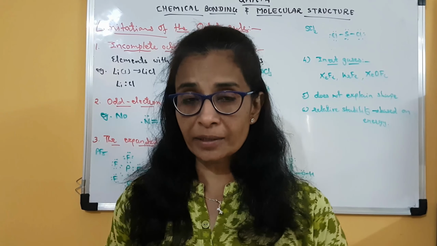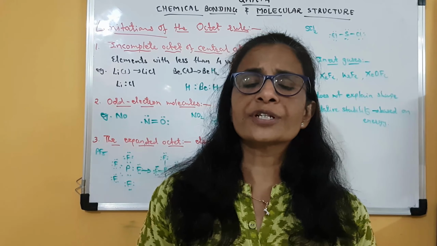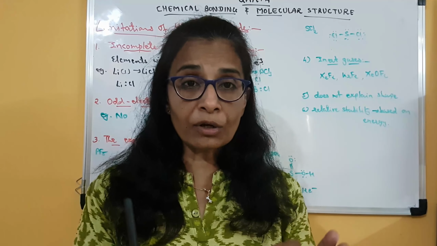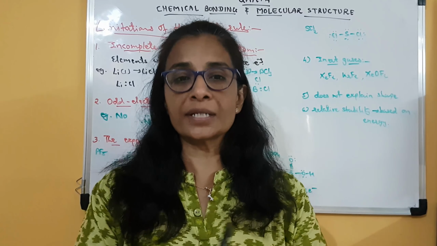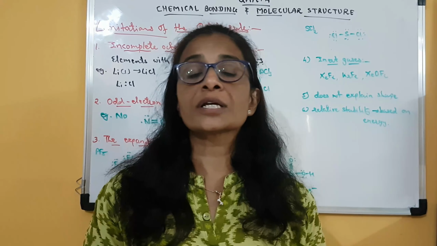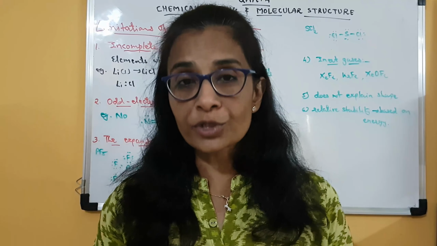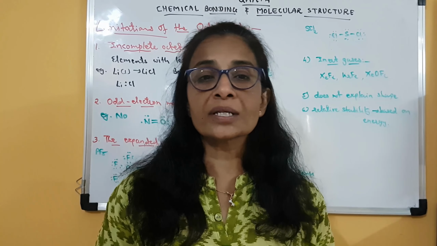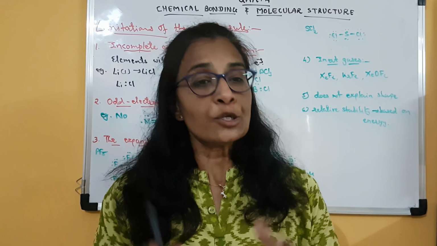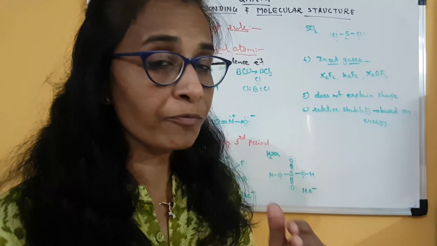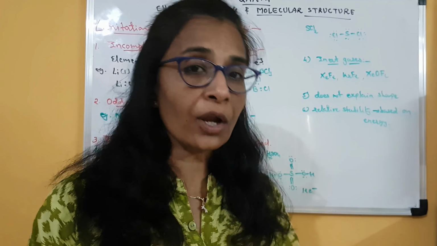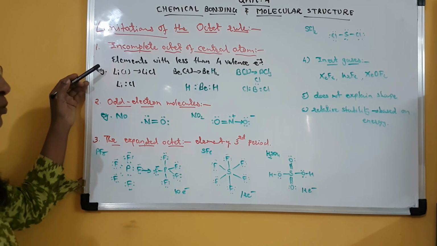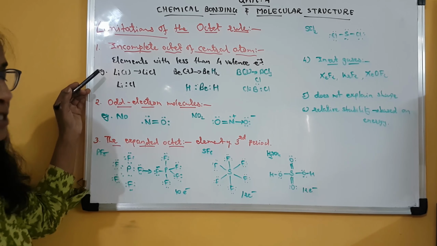Most common is water. In every compound of hydrogen, the octet of hydrogen is never complete. There are only 2 electrons in the valence orbit of hydrogen. Even then, the compounds formed by hydrogen are very, very stable. Clear? So this point is not given in the book, but for your understanding, for your knowledge, I have discussed that. Now let us come to the limitations discussed according to the textbook.